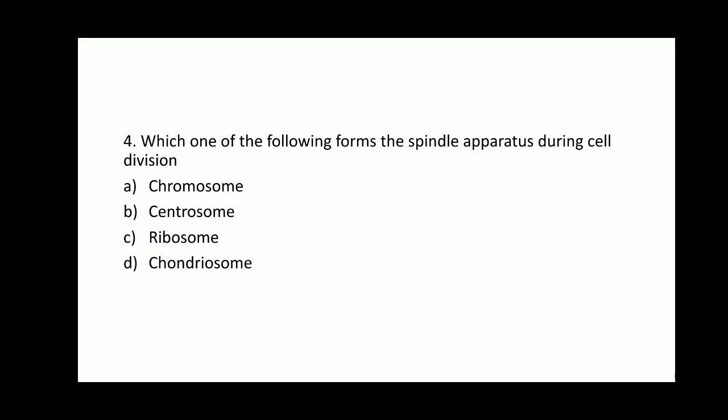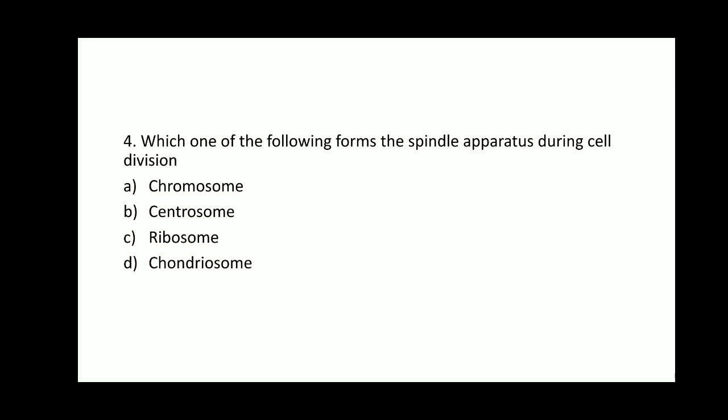Here, which one of the following forms the spindle apparatus? Because for the separation of chromosomes in cell division processes such as mitosis, the chromosomes must be held by structures known as spindle fibers for separation of the chromosomes. So, which structure forms the spindle apparatus?